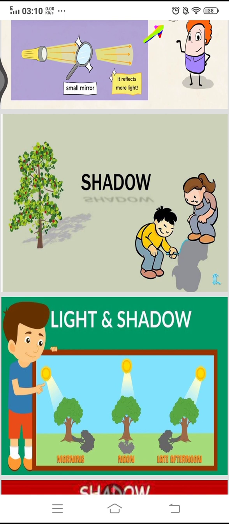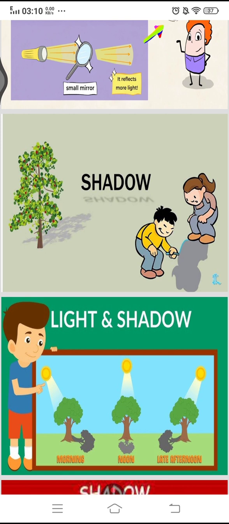Whenever the source of light is away from you, long images are formed. For example, the sun in the morning or in the evening, long images are formed, but the direction of the image is totally different. Why? Because the direction of the source of light is different.